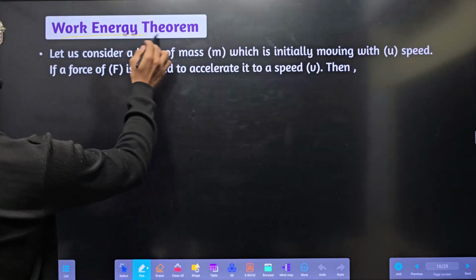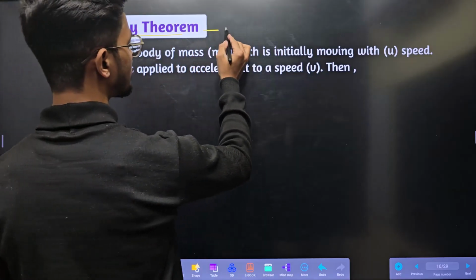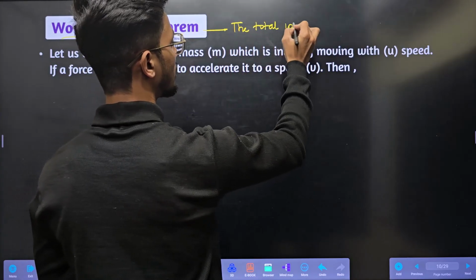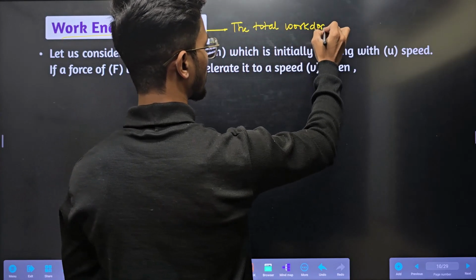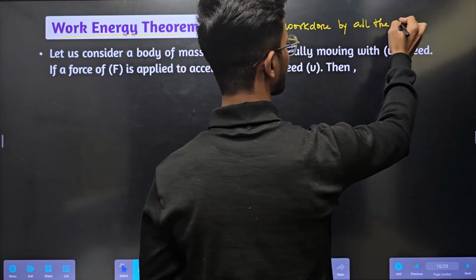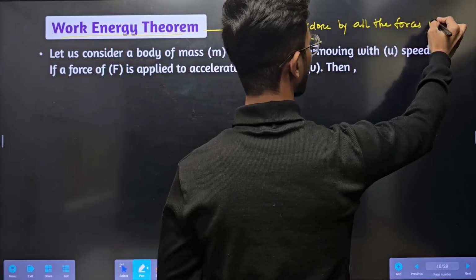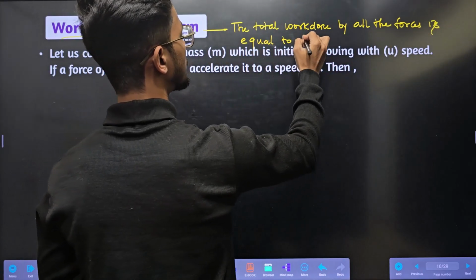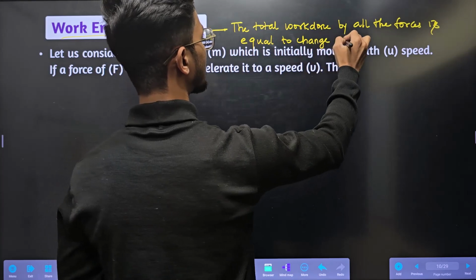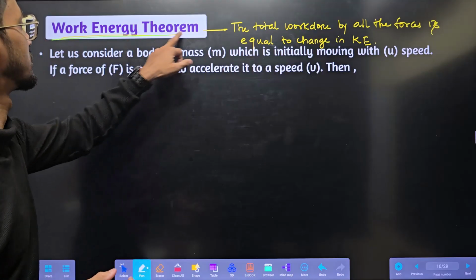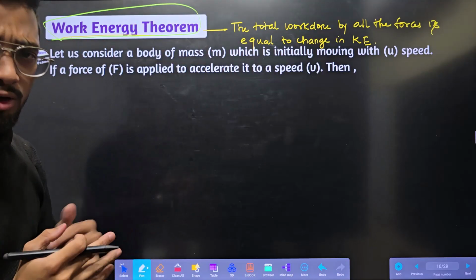What does the work energy theorem say? It says that the total work done by all the forces is equal to the change in kinetic energy. This is the actual work energy theorem. Now we need to prove that.